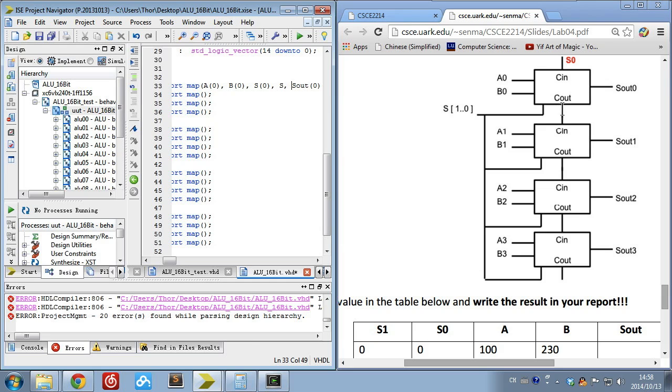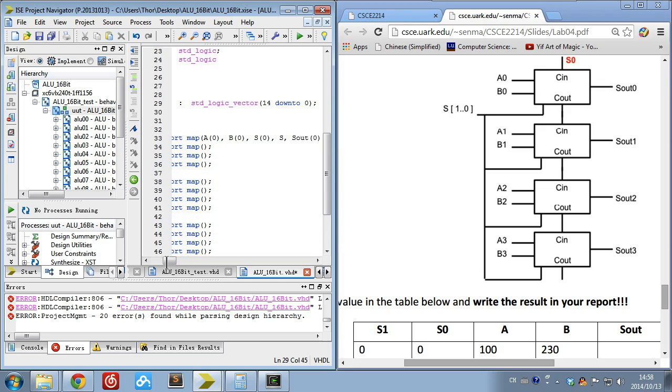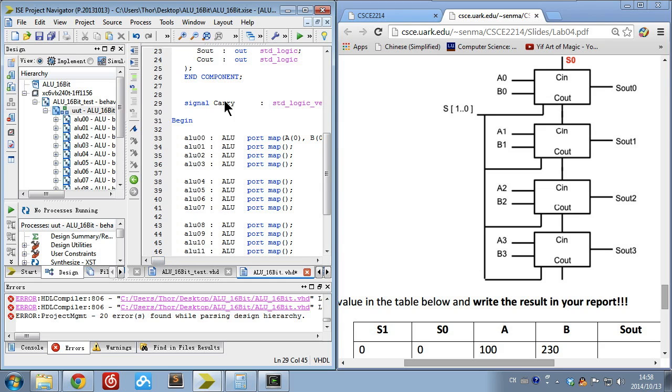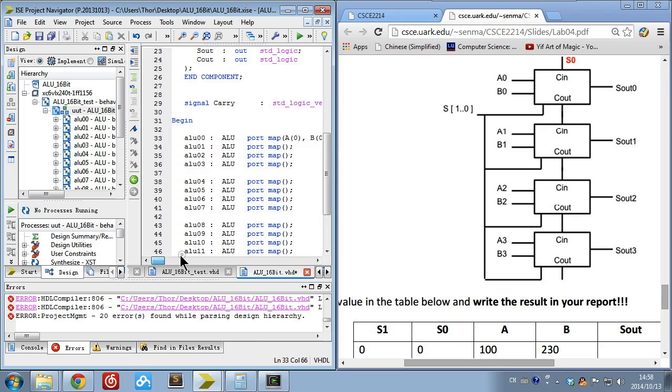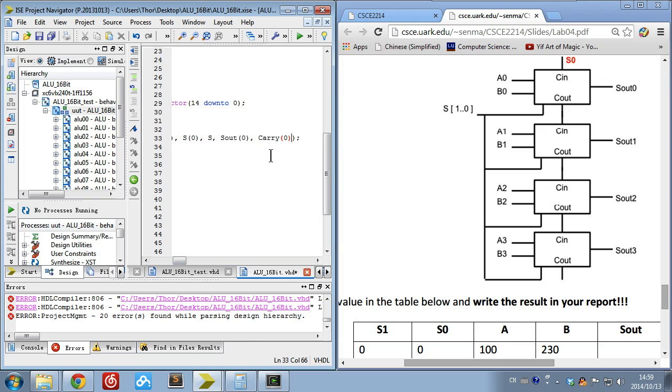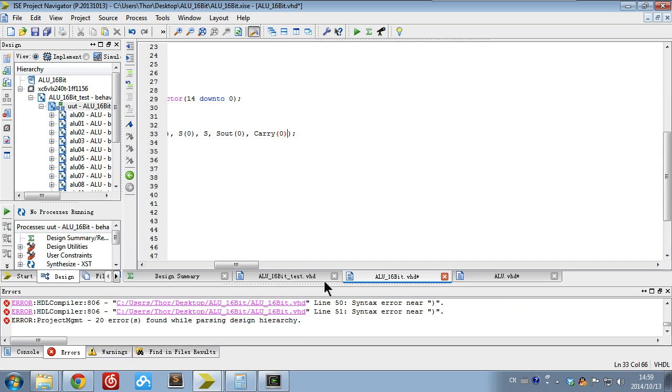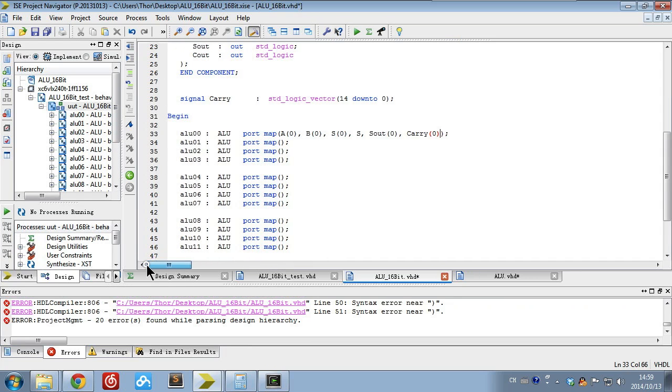S out is used to combine them together, so there's a signal, and I already defined a signal called carry. So we can just directly write the carry here, carry 0. It's a 0 bit. So this is how we connect this. We can declare the port map this way.